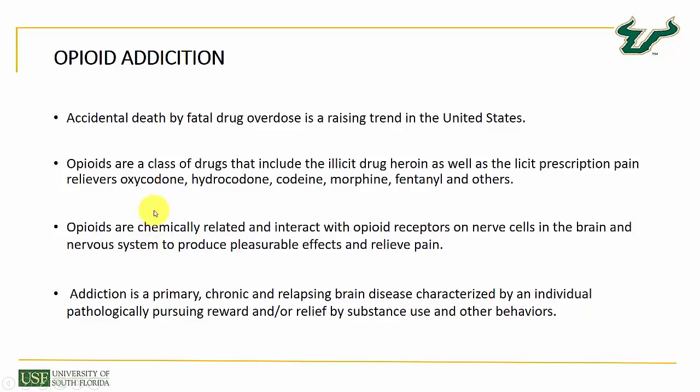So the basic motivation behind choosing this data set was the increase in the fatalities due to drug overdose in the United States of America. Opioid is a class of drug that includes heroin and certain pain relieving drugs like oxycodone and hydrocodone. These opioids attack the nervous system of a human and result in pleasurable effects and give a sensation of relieving pain.